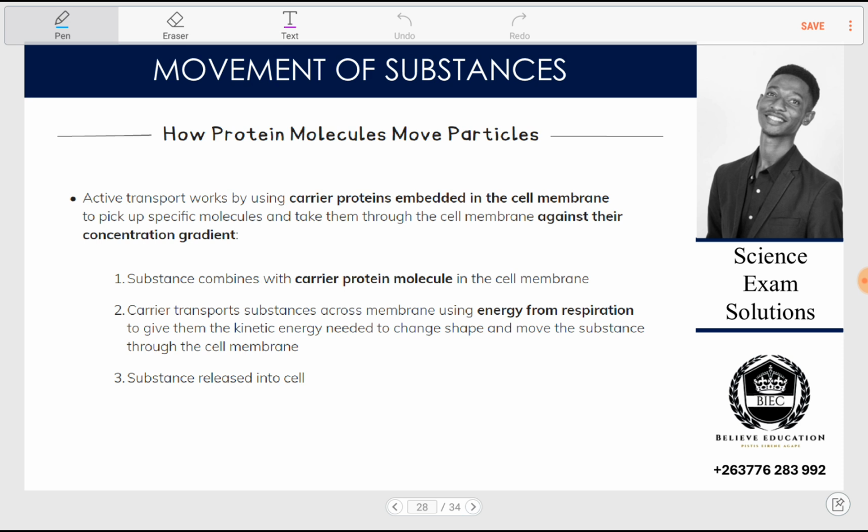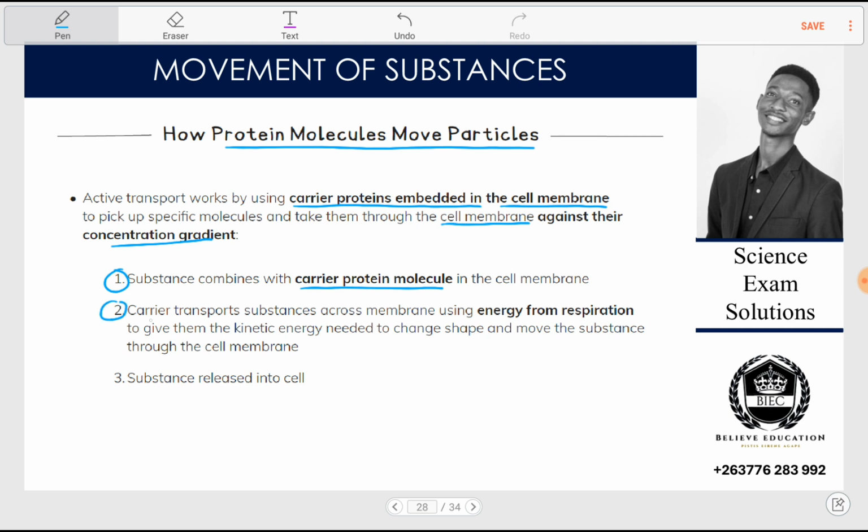Then the last part, let's look at how protein molecules move the particles. Try to describe here where it says it changes shape, swallows, changes shape, swallows. Let's look at what they are trying to say. So active transport works by using carrier proteins embedded in the cell membrane to pick up specific molecules and take them through the cell membrane against their concentration gradient. So the substance, first of all, it combines with the carrier molecule in the cell membrane.